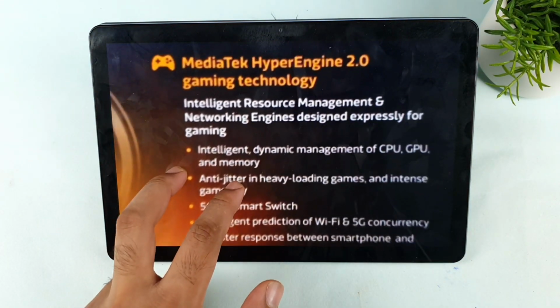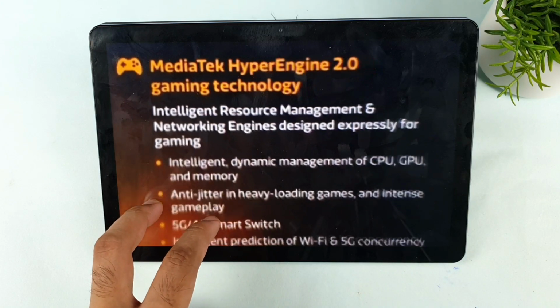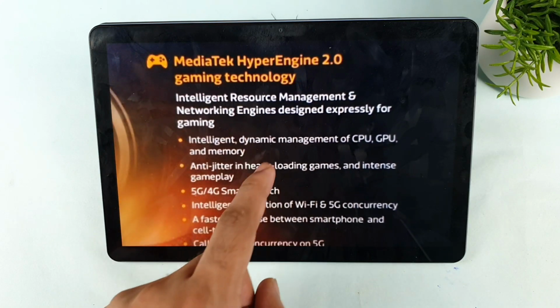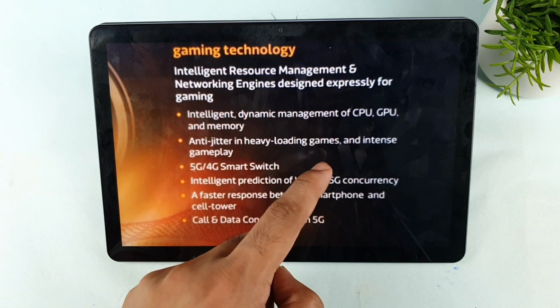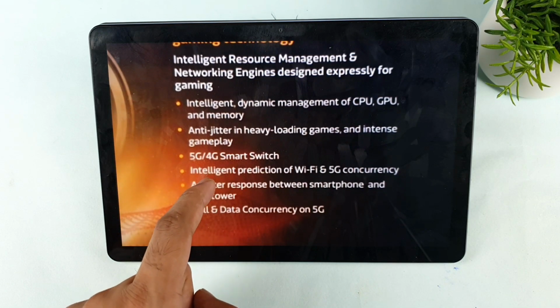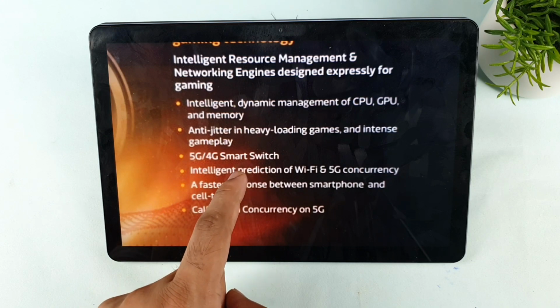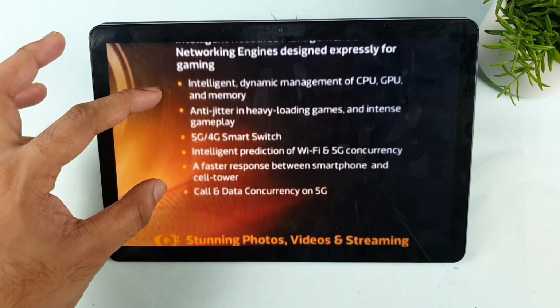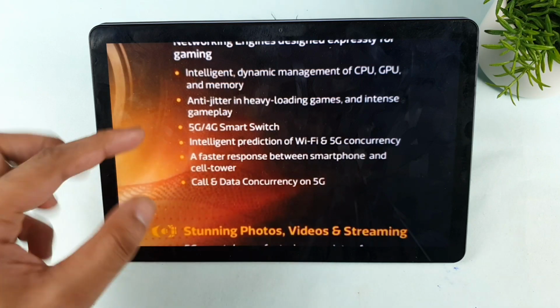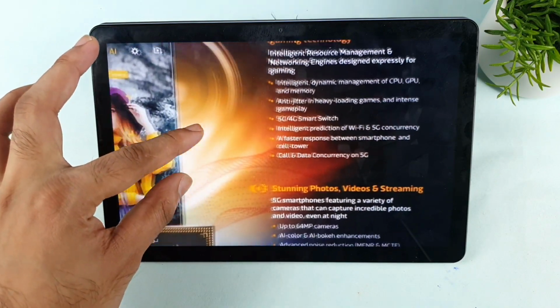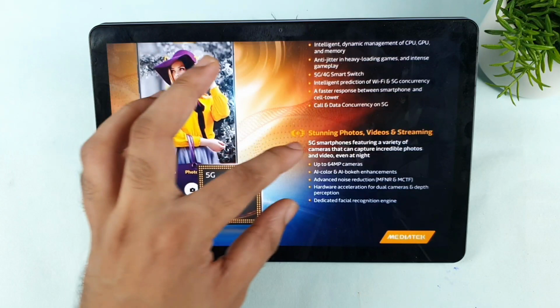Another thing is MediaTek HyperEngine 2.0 gaming technology, with dynamic management of the CPU, GPU and memory, and anti-jitter in heavy loading games and intense gameplay. Then there is the 4G and 5G smart switch, with intelligent prediction of Wi-Fi and 5G concurrency, and faster response between the smartphone and the cell tower. That's good. These are the things we'll be seeing in the Dimensity 810 chipset.